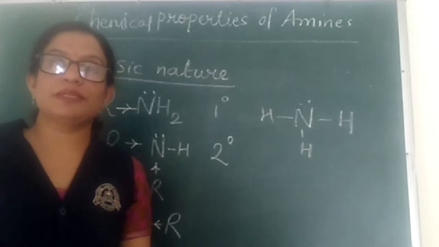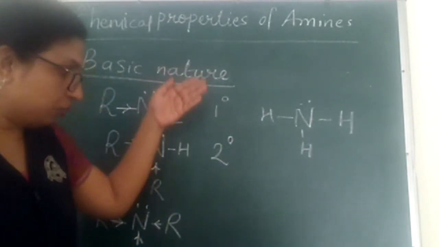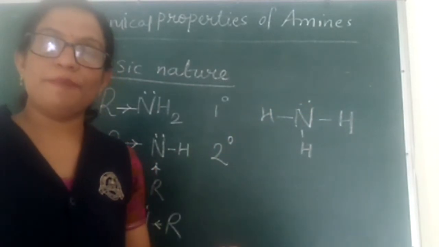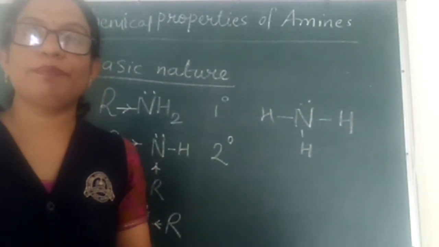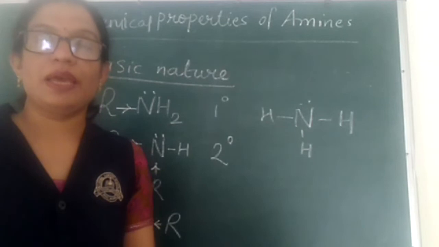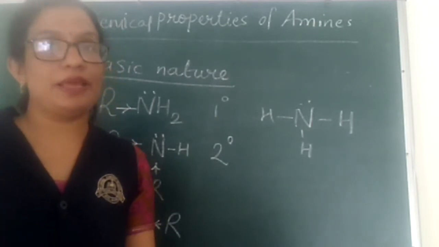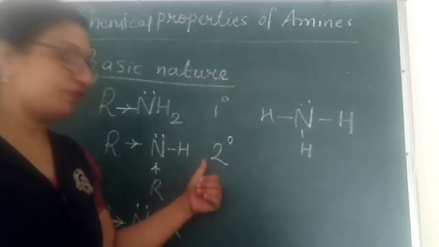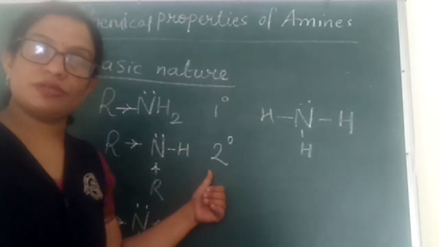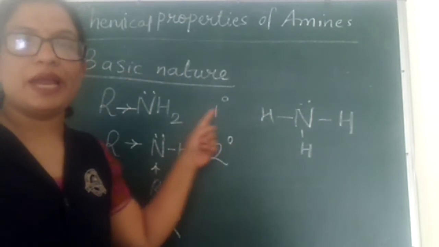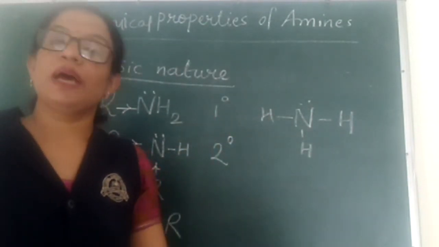Now that means out of primary, secondary, tertiary amines and ammonia, tertiary amines will be most basic because they have three alkyl groups in them. Then secondary amine, then next in decreasing order will come primary amine, and the least basic will be ammonia.